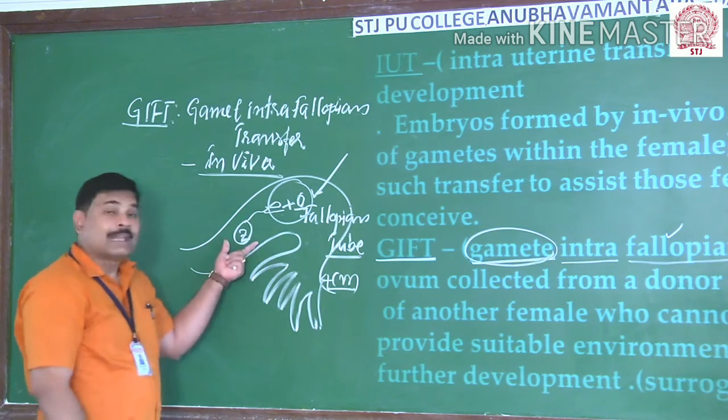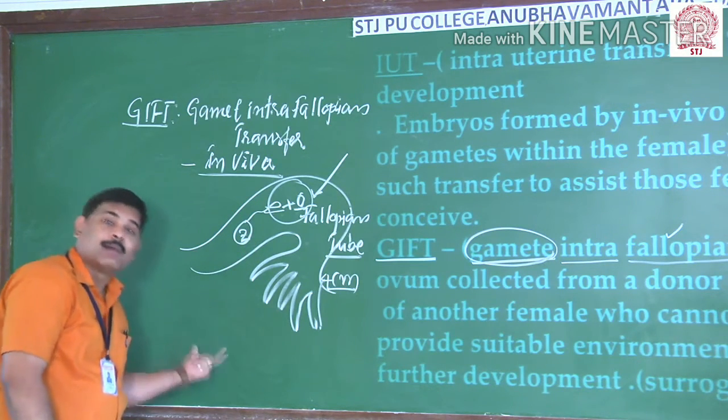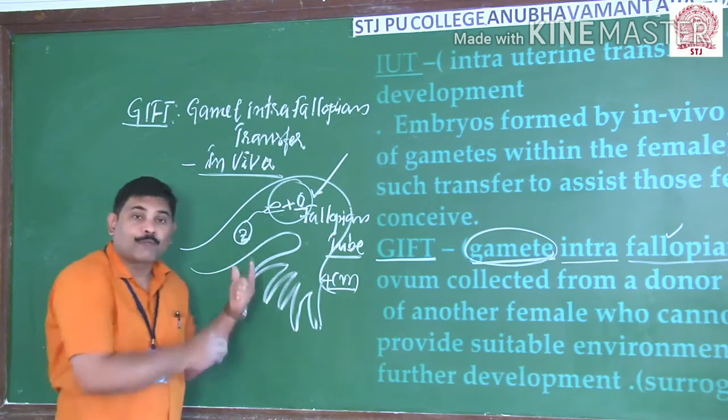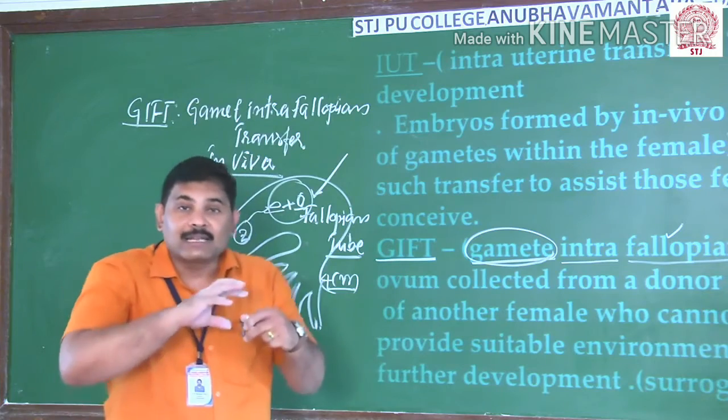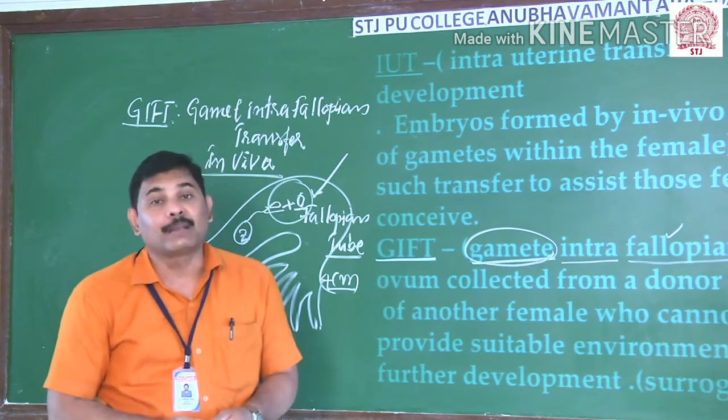And these zygotes can be allowed to develop within the same mother, or else the zygotes that are formed like this can be collected from the mother, and that can be transferred to some other people also.